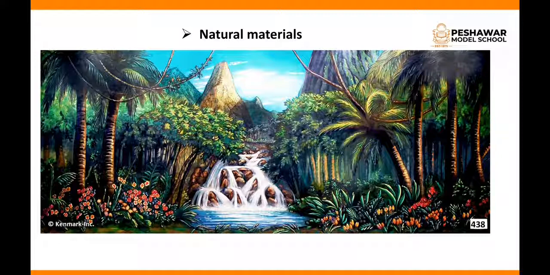In this slide you can see natural materials. Natural materials are those materials which are present naturally in the environment, which occur naturally, right? You can see that there are trees, plants, flowers, mountains, water and air. All these things are present naturally in the environment. That's why we call them natural materials.